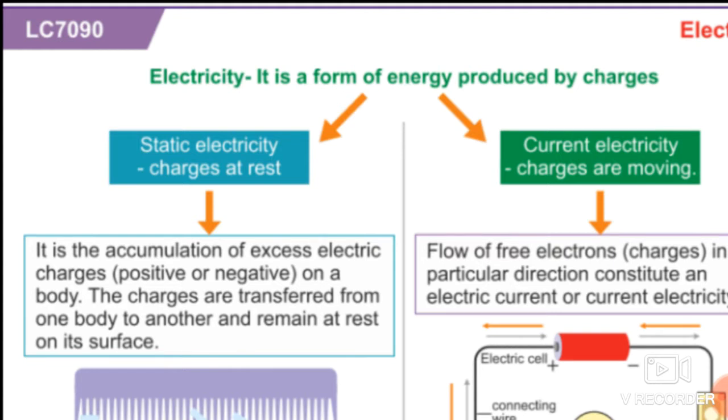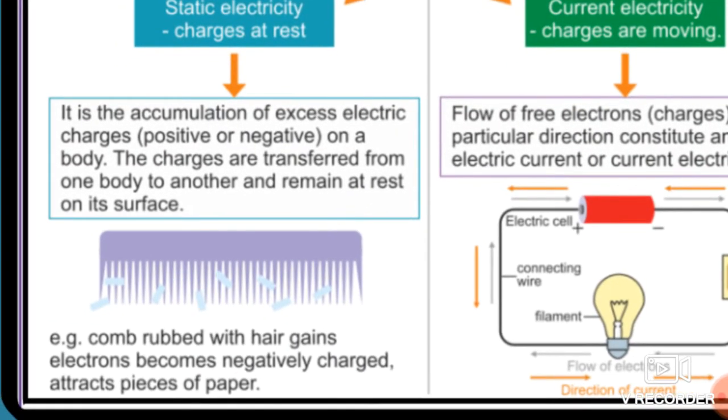Okay students, see over here, this is the example. We have also seen this in the previous sessions of this lesson. For example, a comb rubbed with hair gains electrons. Whenever you rub this comb on your hair, what will happen, students? The comb gains certain electrons, and what is the charge of electrons, students?